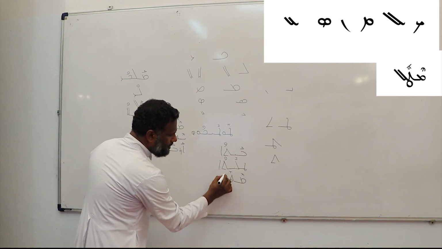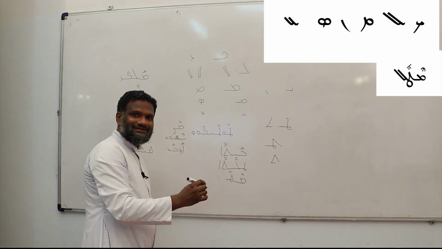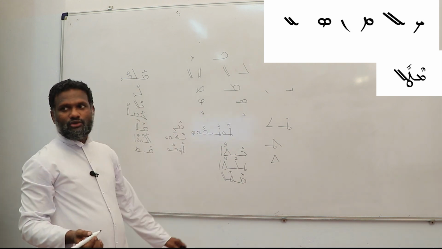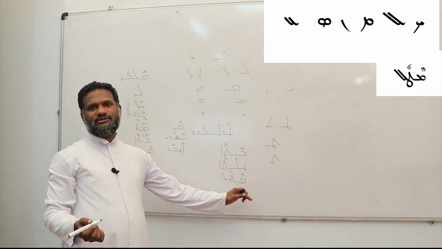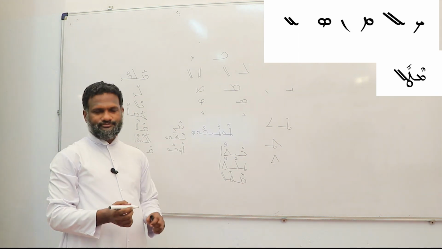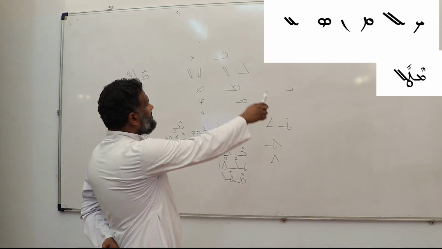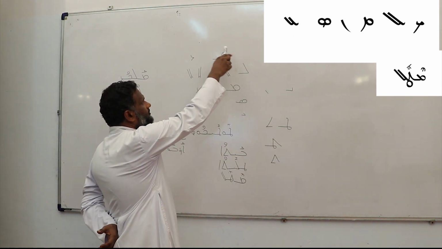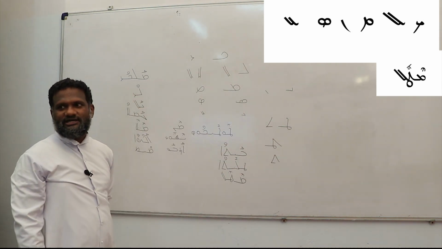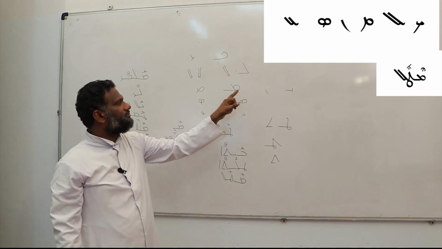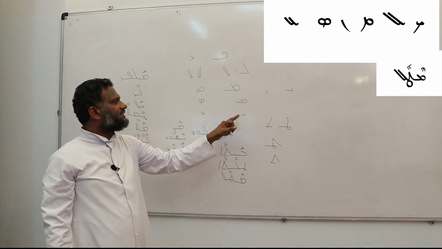Metul. End form of Lomad. Metul means because. It is a preposition. See, once again, there are 6 different letters with end forms. Which are they? Kof, Lomad, Mim, Noon, Semikat, Ye.